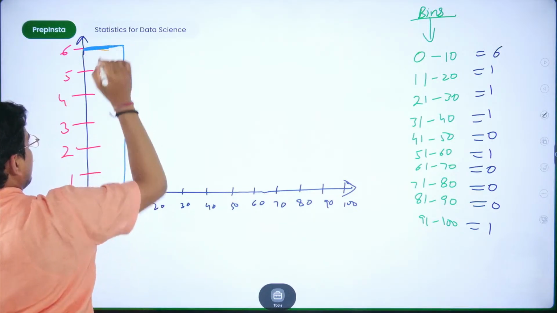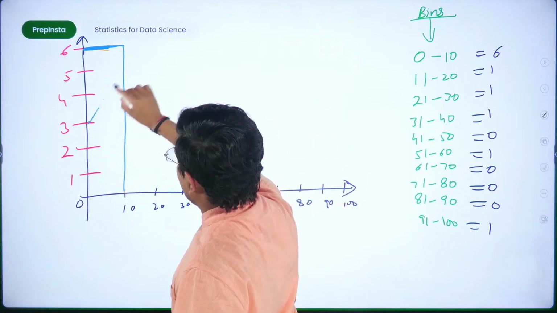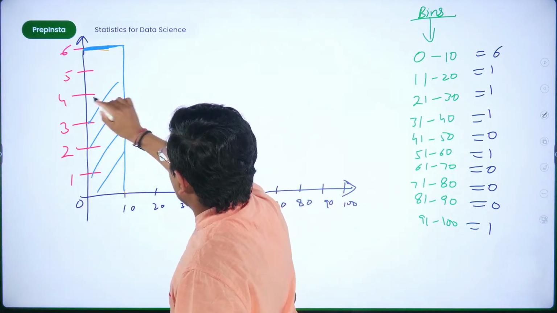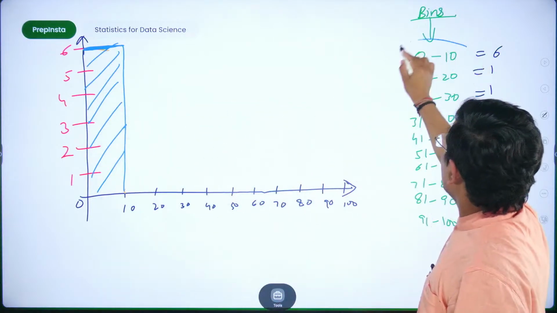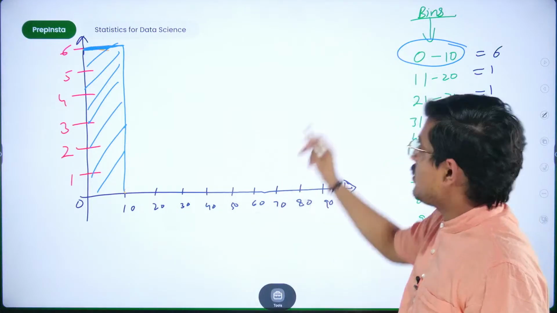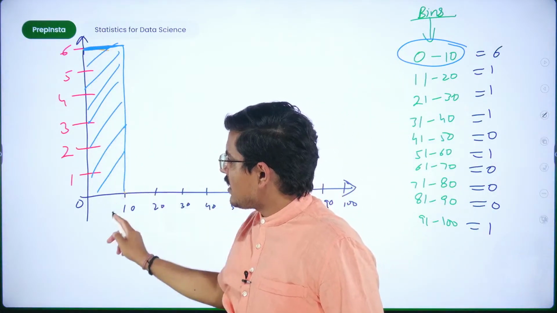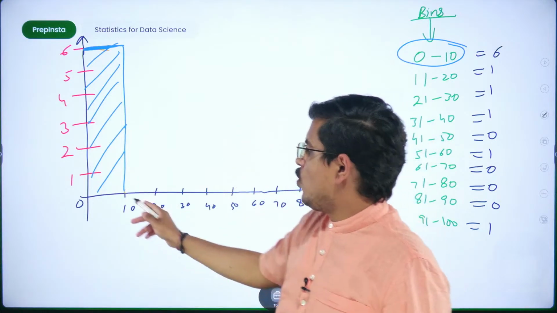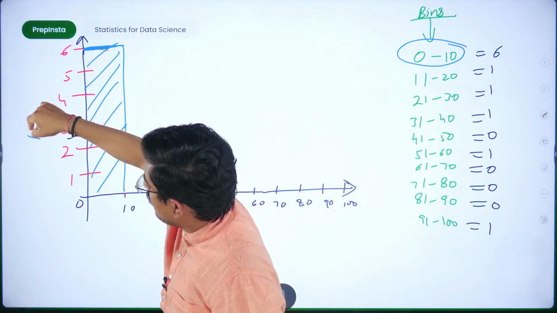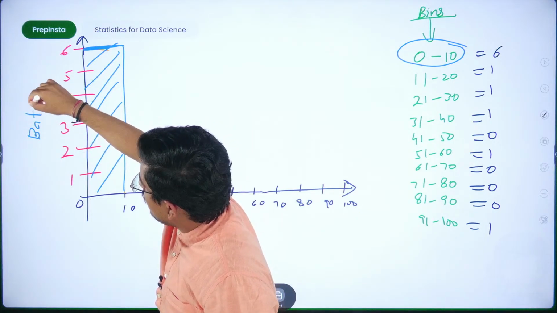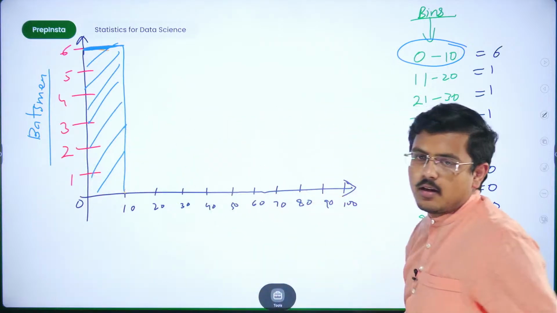So this particular block represents this bin, telling you that you have 6 such batsmen who have scored between 0 to 10. Here you can write batsmen. So you have 6 such batsmen who have scored in this range.